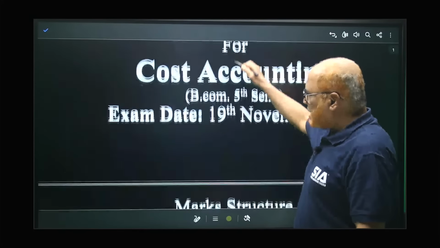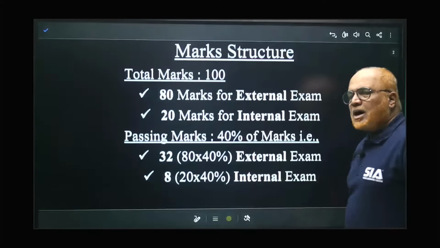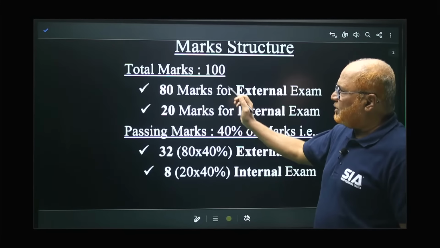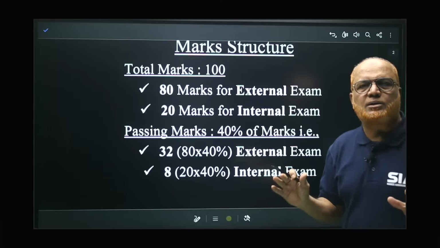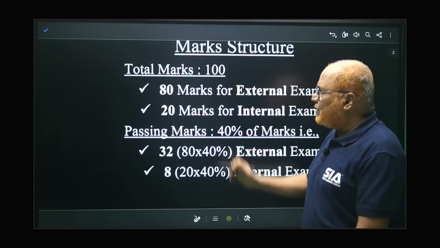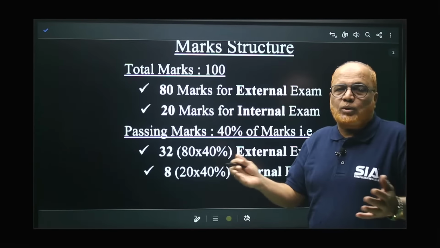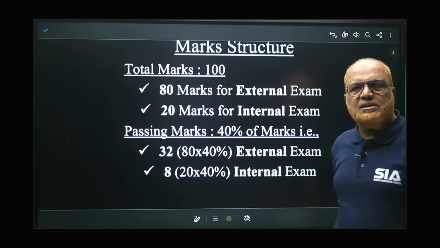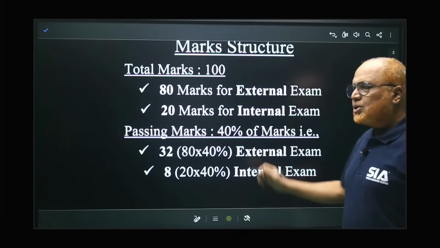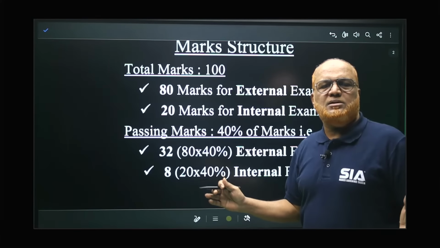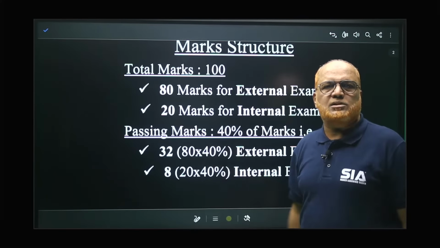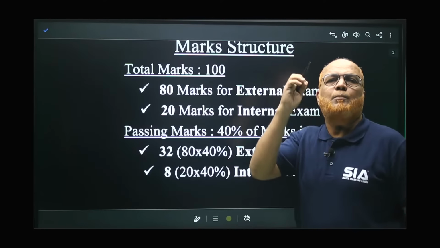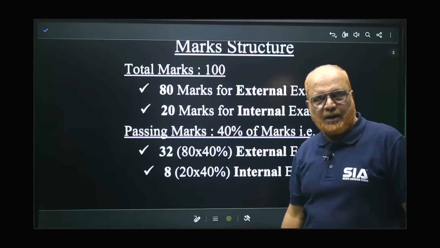So the examination is on the 19th. Marks structure: there are two sections, section A and section B. First of all, it is a 100 marks question paper, out of which 80 marks is external and 20 marks internal, already over. Now we will focus only on the external exam of 80 marks. The passing marks is 40%, that comes to 32 marks. But you should not focus only on getting the minimum. Remember, you want the maximum marks out of 80.